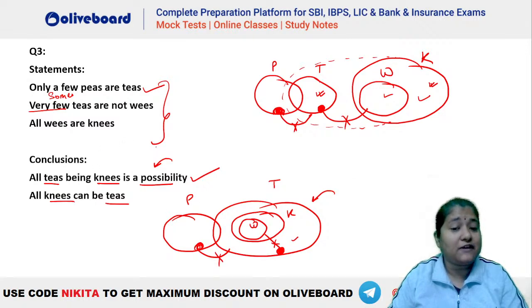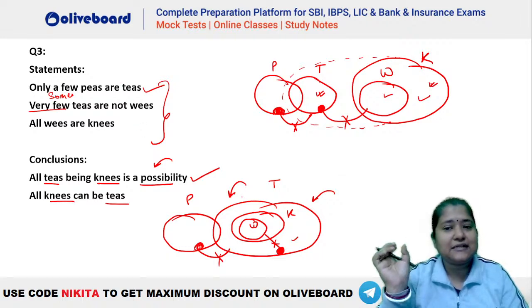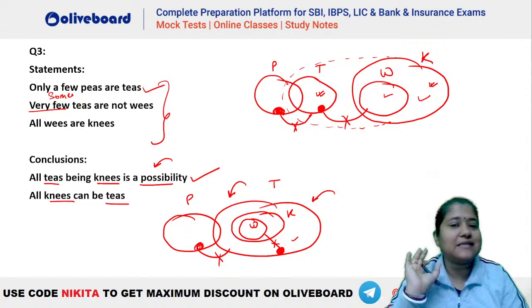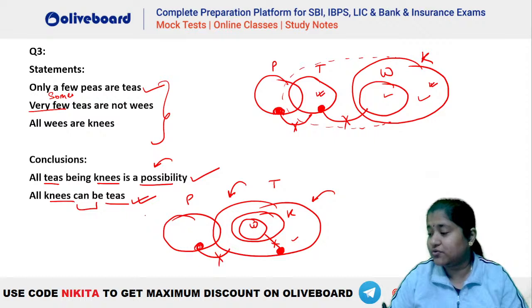All W's are K's. You can see W is inside K. So that is also valid here. So you can see even in this possibility diagram, when you make the diagram like this, all the statements are valid. So you can see that this W and K could have been inside your T as well, isn't it? So 'can be' shows a possibility word. That means this is also true. So answer would be both.